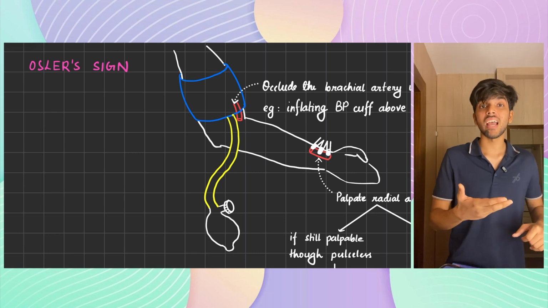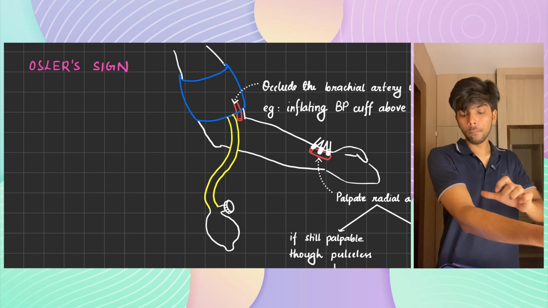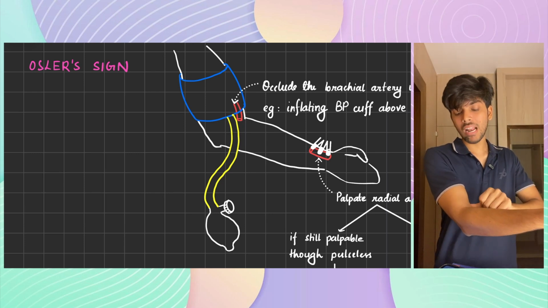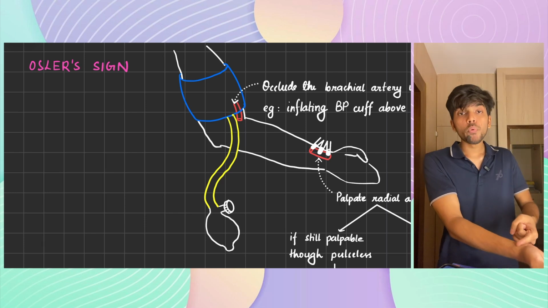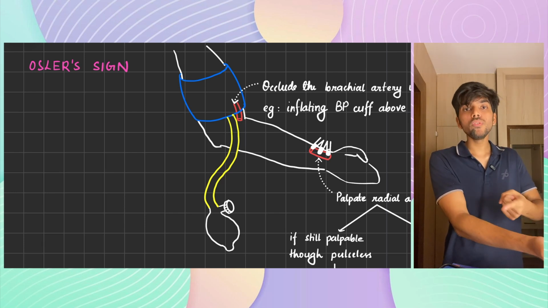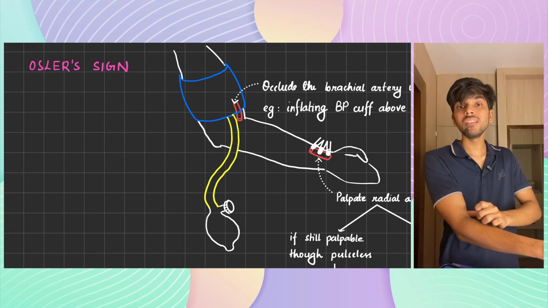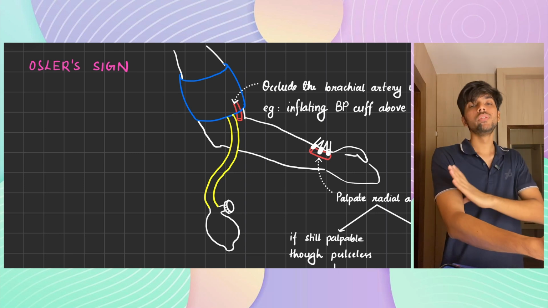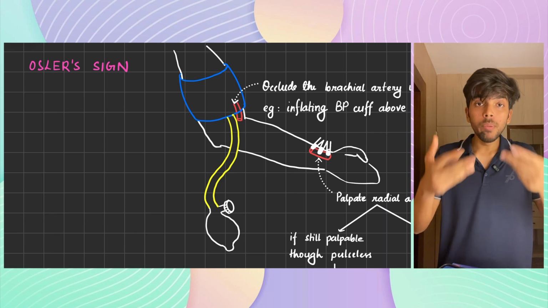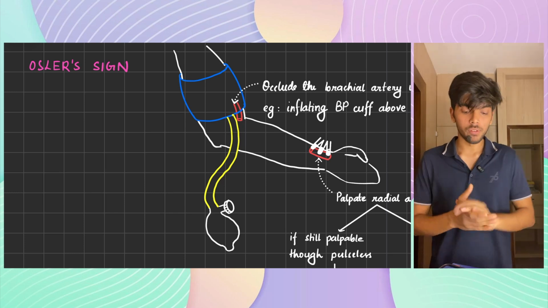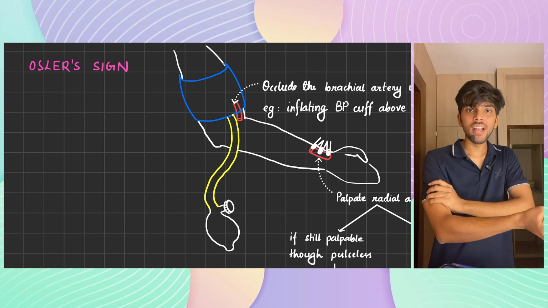In Osler's sign, what you do is either you use your finger to block pulse at the level of the brachial artery, applying pressure at the level of the brachial artery, that is proximal to the palpating point, proximal to the radial artery. You apply pressure on the brachial artery, or you use a BP cuff. Okay. The better method is to use a BP cuff. You preferably use a BP cuff. You wrap the BP cuff around the upper arm. You inflate the BP cuff.